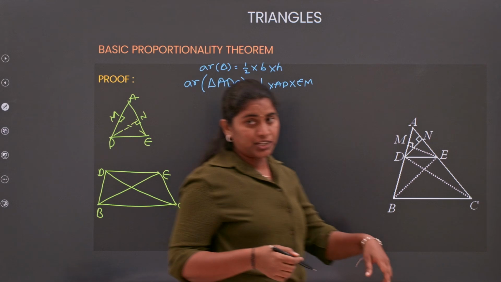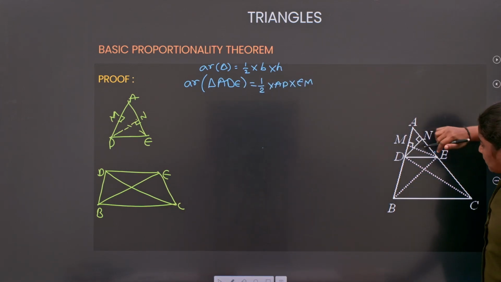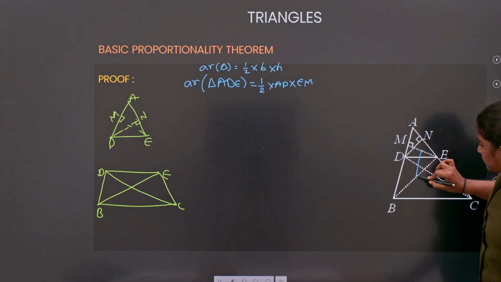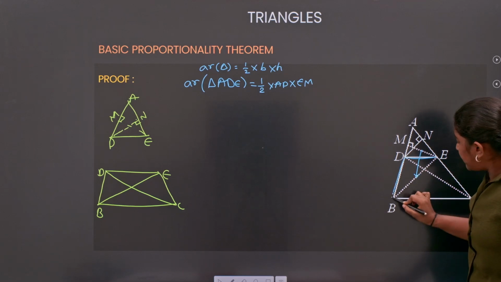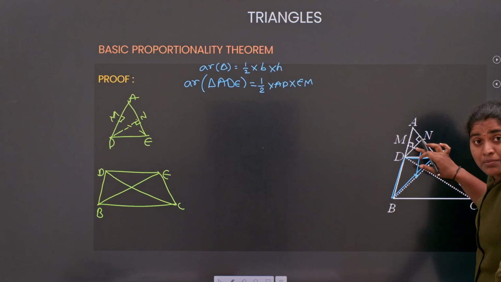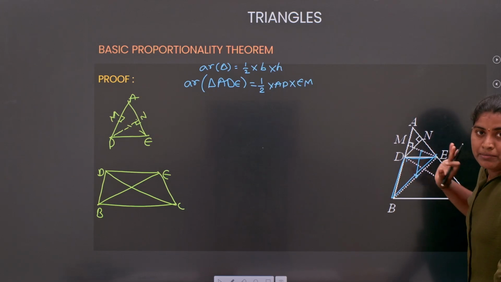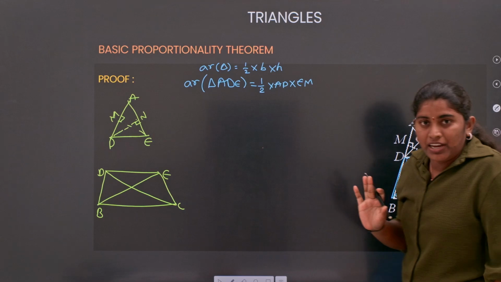So here I will explain. Whatever EM I am having, I am just going to bring that down. For the triangle BDE, what will the height be? Height will be EM and the base will be BD.